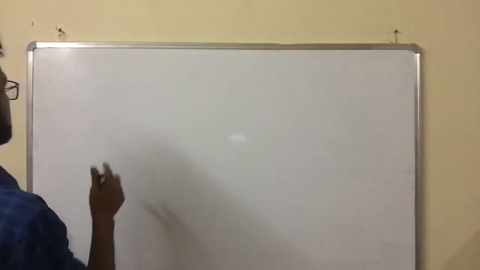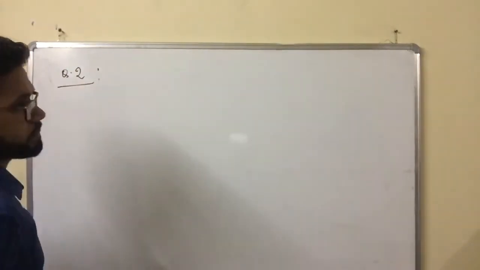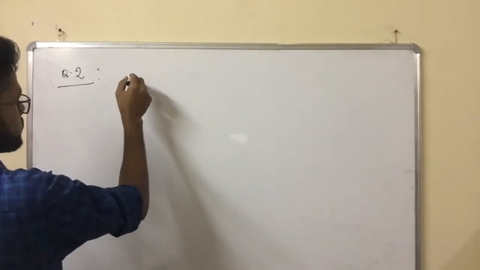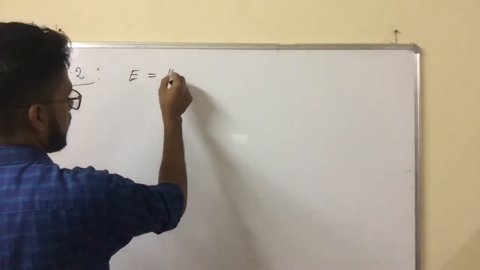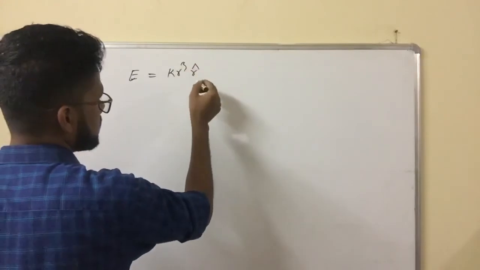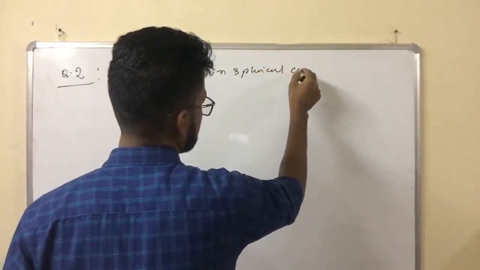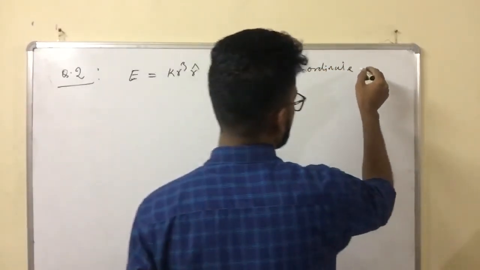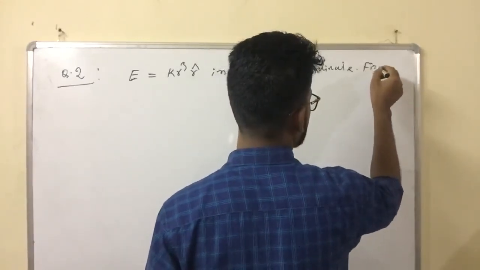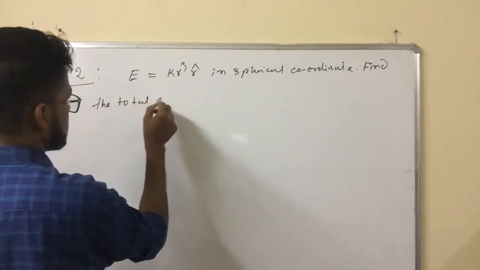So why is it so important? The question number 2 that was asked in a NET exam: if the electric field is something like k r cube in the spherical coordinate system, find the total charge.